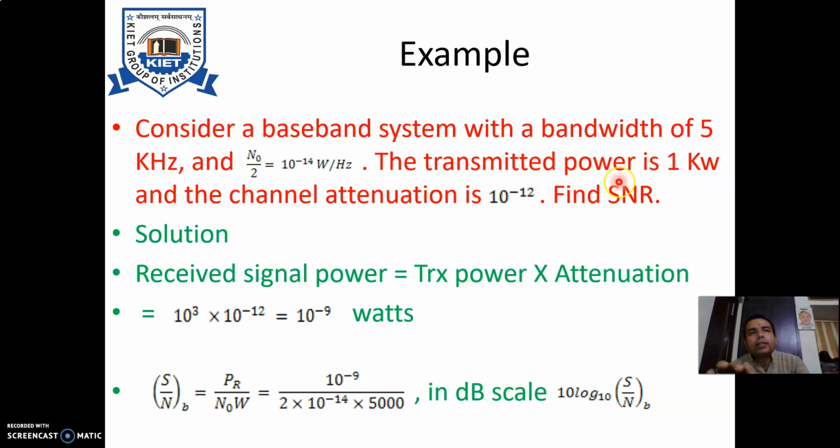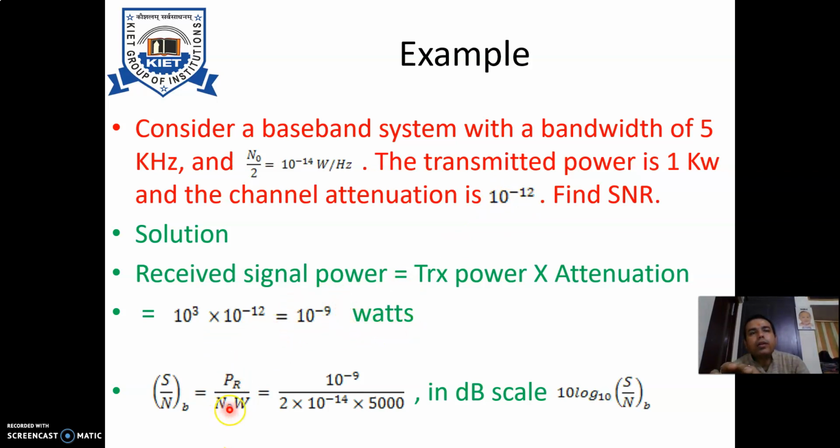In order to find out the SNR, first of all we calculate the received signal power. This can be given as transmitted power times the attenuation. Transmitted power is 1 kilowatt, that is 10 to the power 3 watt. Attenuation is 10 to the power minus 12, so it will give you 10 to the power minus 9 watts.